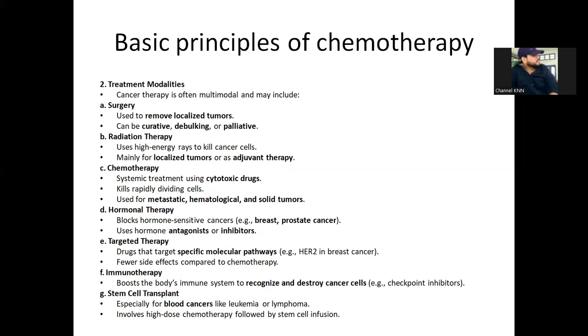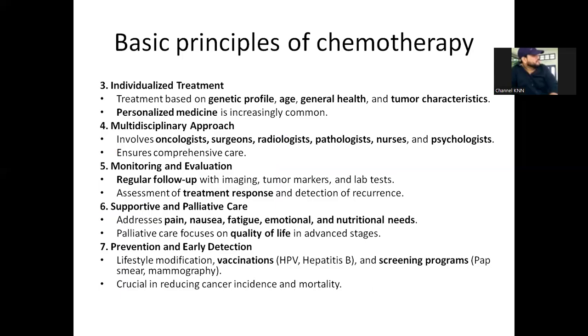And the last one is stem cell transplant. It is mainly used in blood cancer, for taking out the old cancer stem cells and placing new stem cells, which is called stem cell transplantation. Next, the third principle is individual treatment. In the name itself, it is individualized treatment, meaning the treatment is based on the patient's genetic profile, age, general health, and tumor characteristics. Personalized medicine is given to the patient.